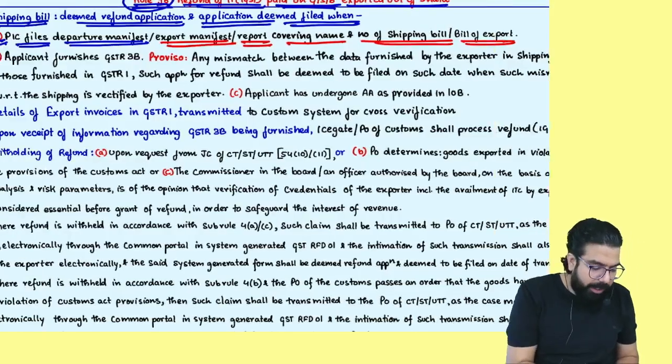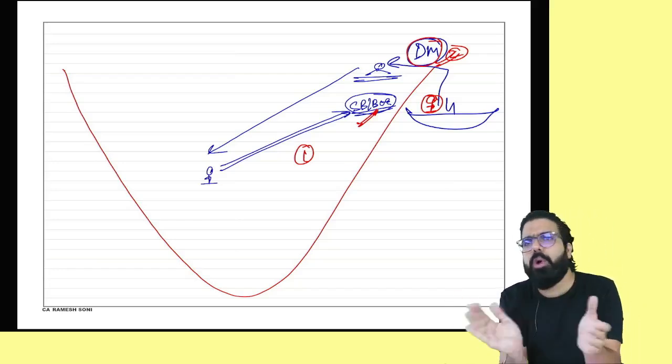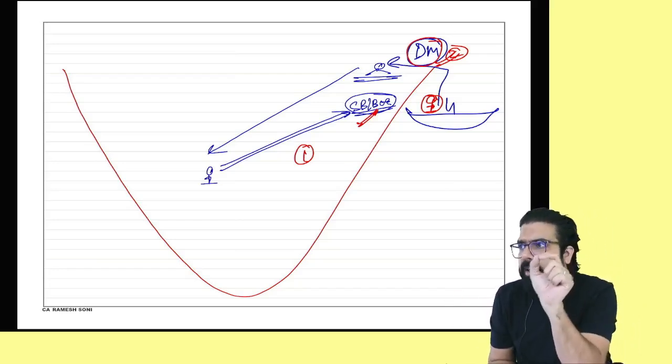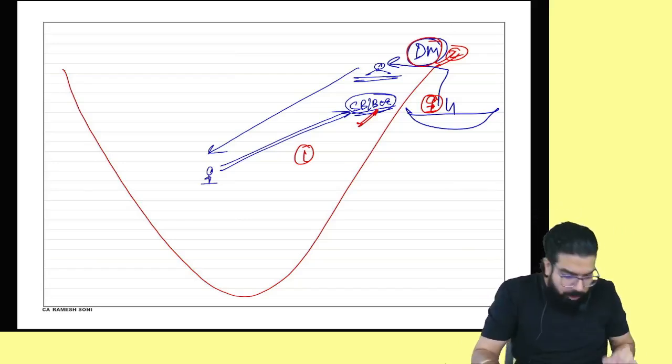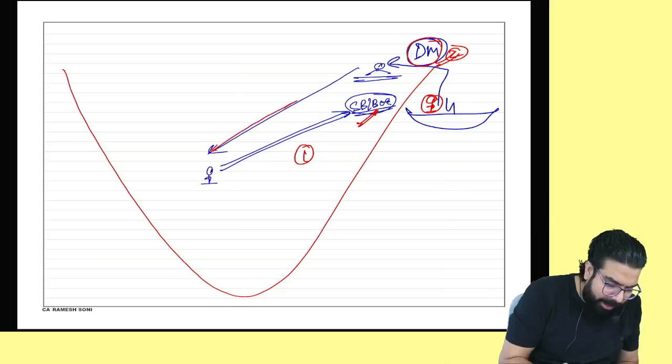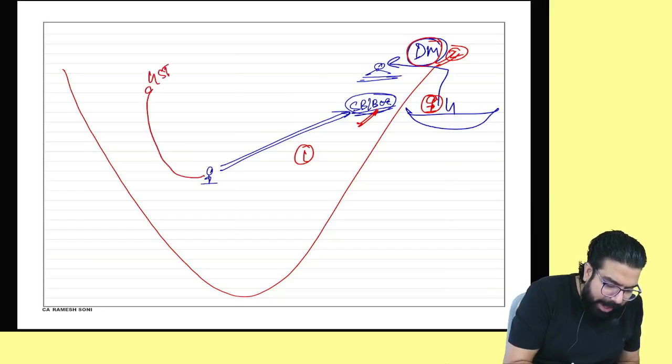The next one over here is that the applicant should file GSTR 3B. You are asking for a refund of your IGST paid. Do you agree with me? You are asking for a refund of your IGST paid. So first file your GSTR 3B and pay your IGST. Is my point clear to all?